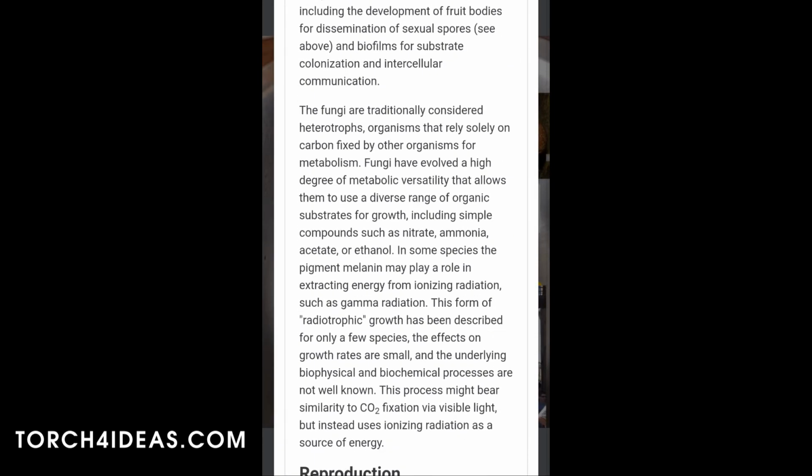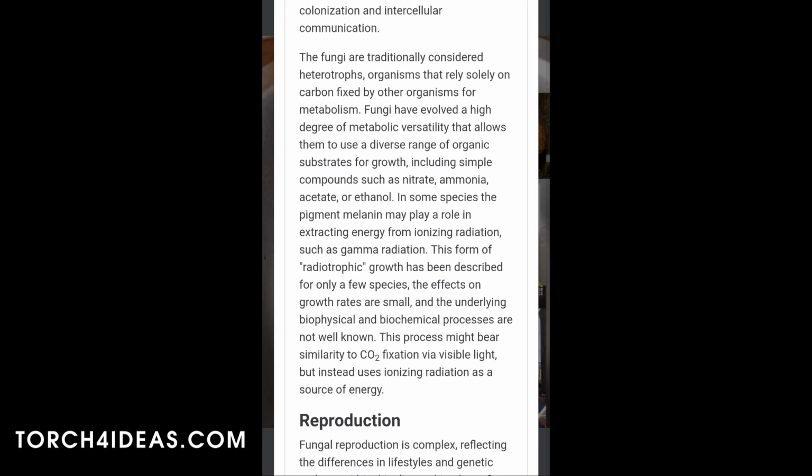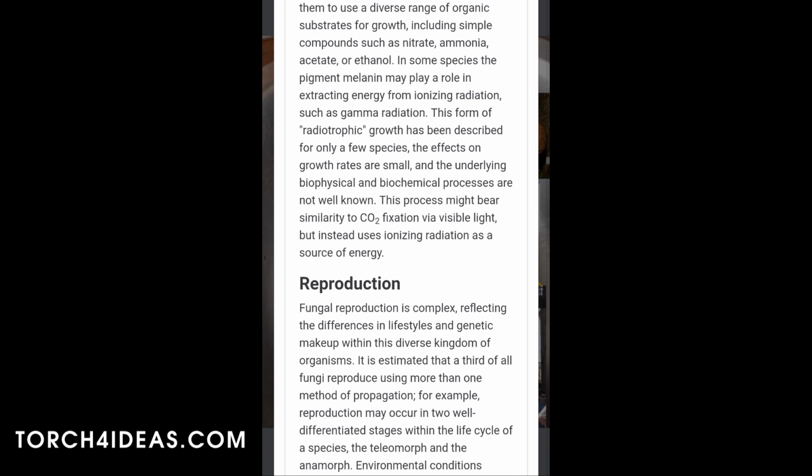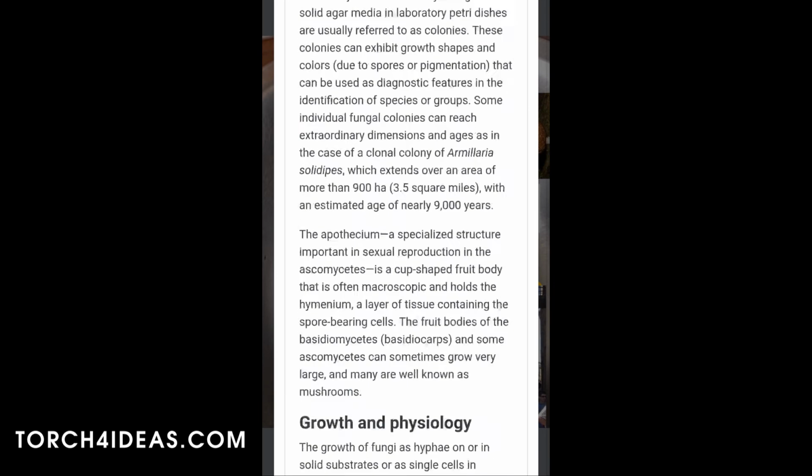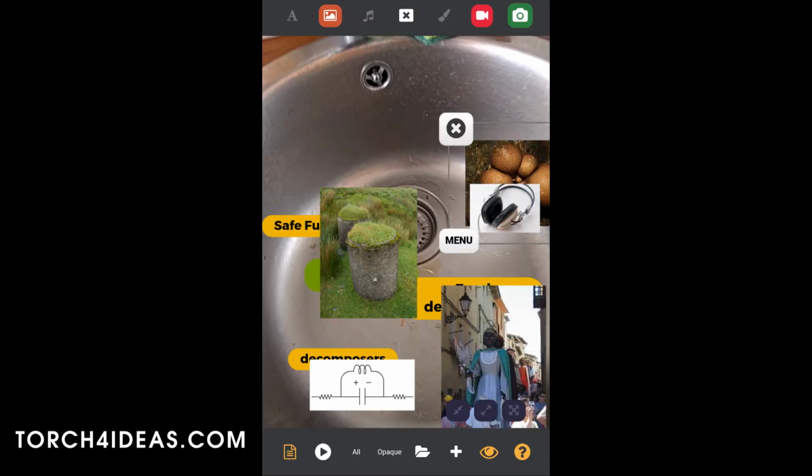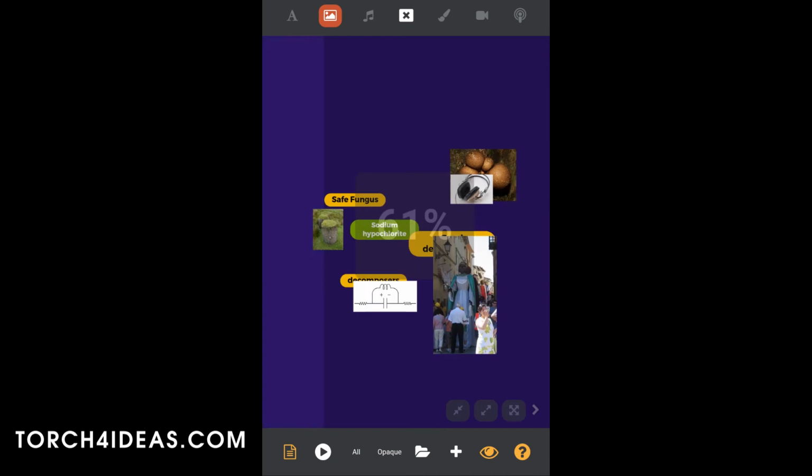So I will have to research on specific types of fungus that are safe. So very important, again, that you get all the convergent information that you need. So safe fungus, we'll write it. Very good.